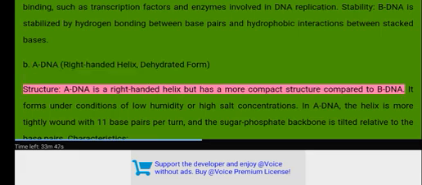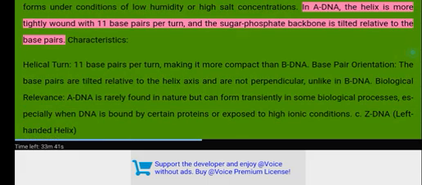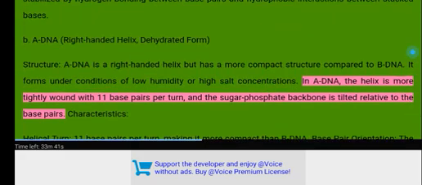Structure: A-DNA is a right-handed helix but has a more compact structure compared to B-DNA. It forms under conditions of low humidity or high salt concentrations. In A-DNA, the helix is more tightly wound with 11 base pairs per turn, and the sugar-phosphate backbone is tilted relative to the base pairs.